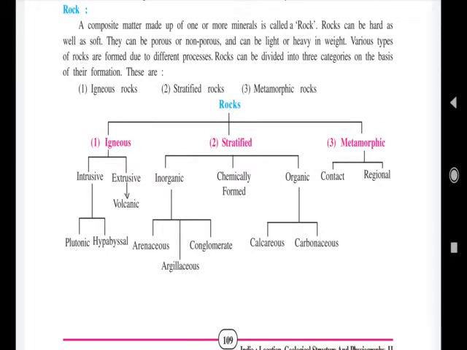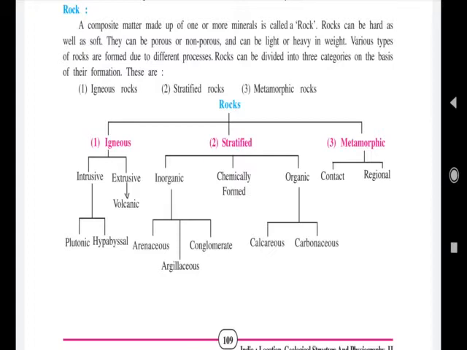Today we will see about the rocks and minerals which are found in India. First we discuss about rocks. Now what is a rock? It is a composite matter which is made of one or two minerals.